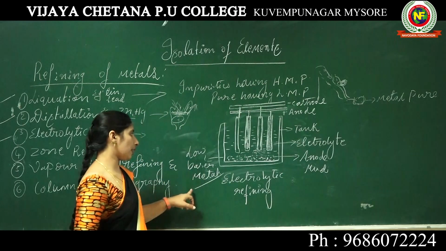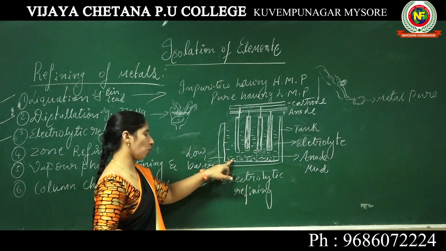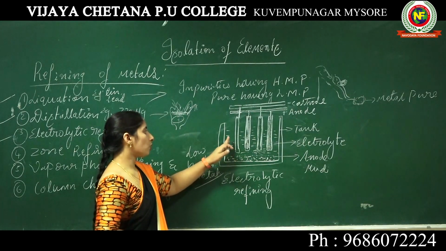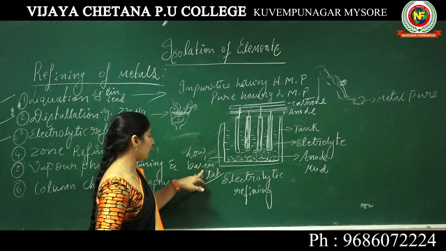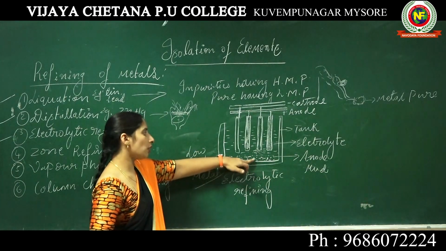They are the lower base metals, meaning they are not soluble in this solution, hence they settle at the bottom of this tank, whereas the higher base metals are soluble. So it's not visible. Only the lower base metals are not soluble in the solution, hence they separate at the bottom of this tank.